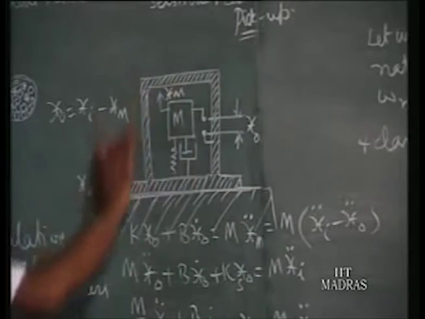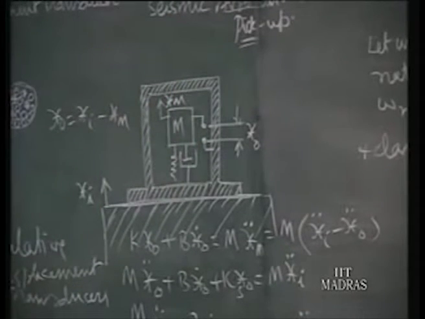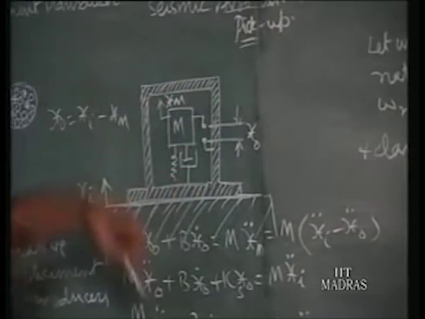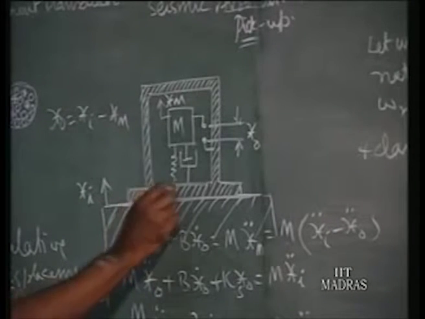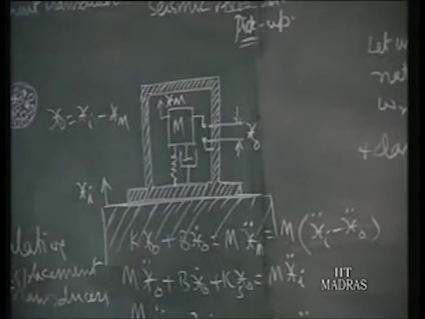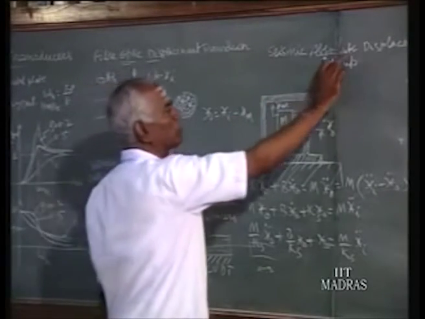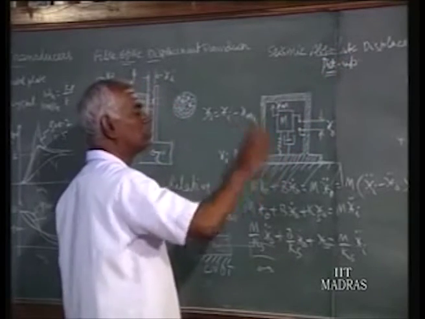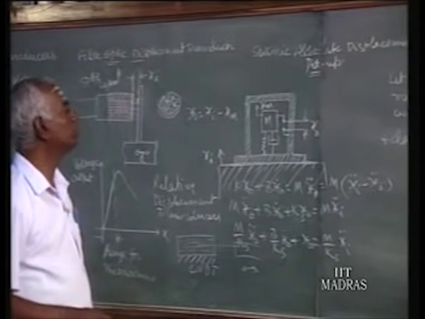This is the instrument, the seismic instrument. Seismic has something to do with mass. So the whole instrument is mounted over the moving body, in contrast to making one part fixed and one part moving. That is why it is called absolute displacement, since the whole instrument is fixed on the vibrating or moving body.